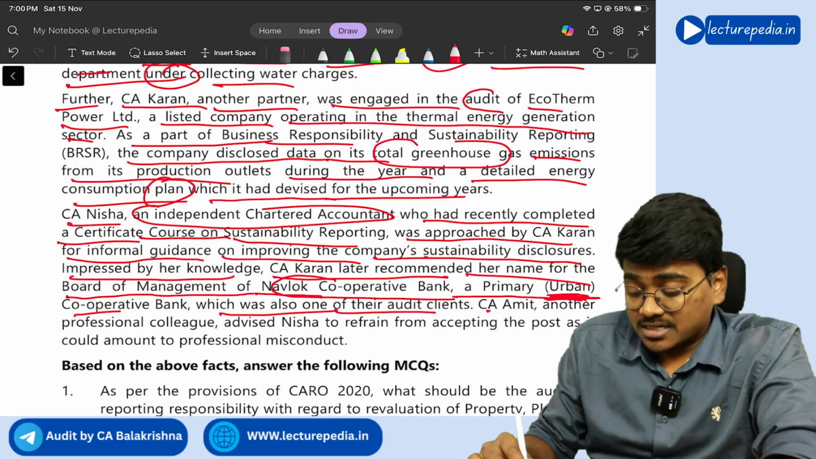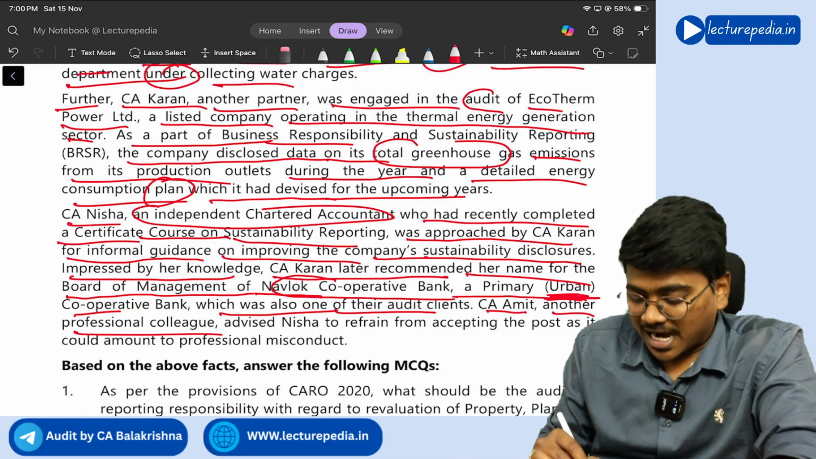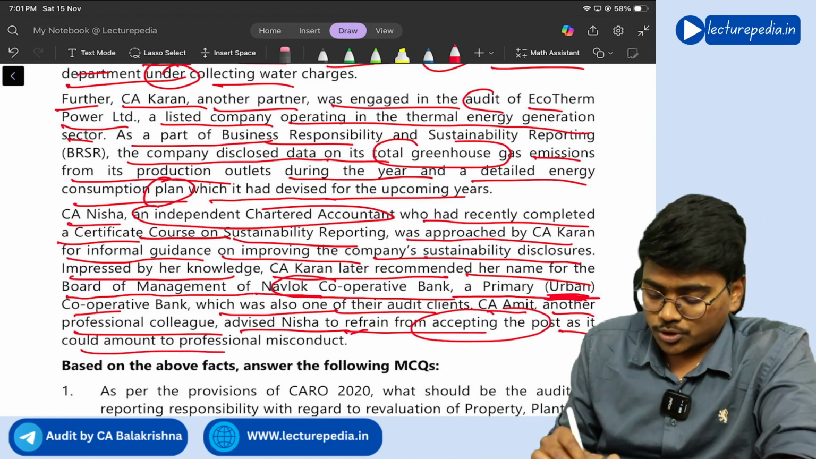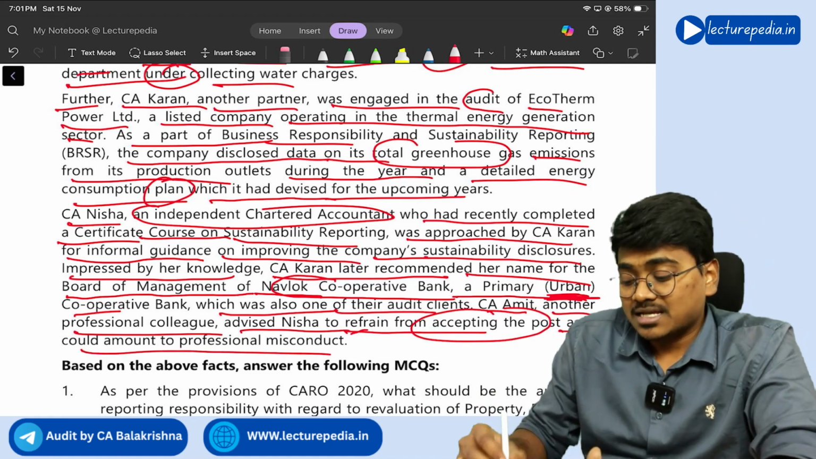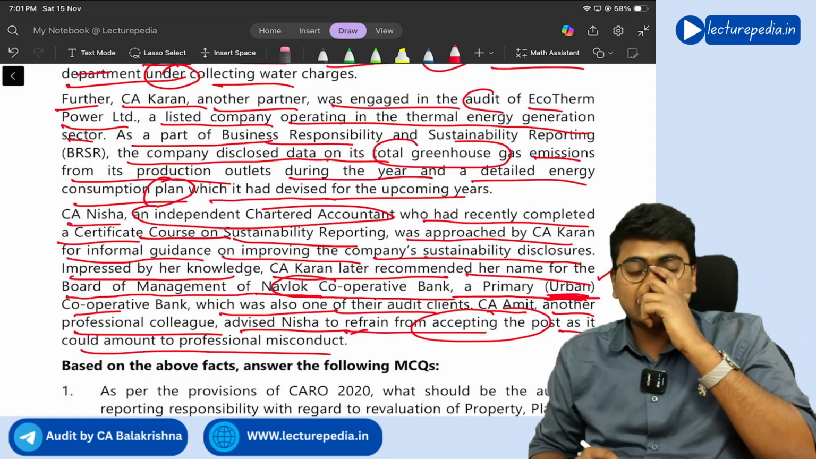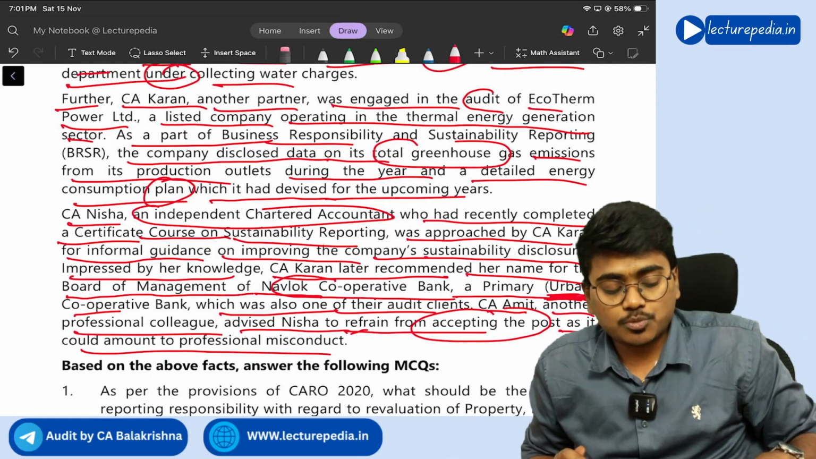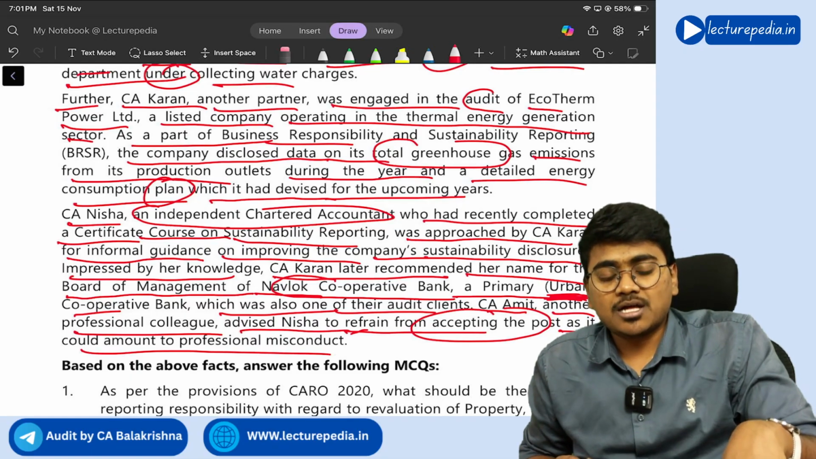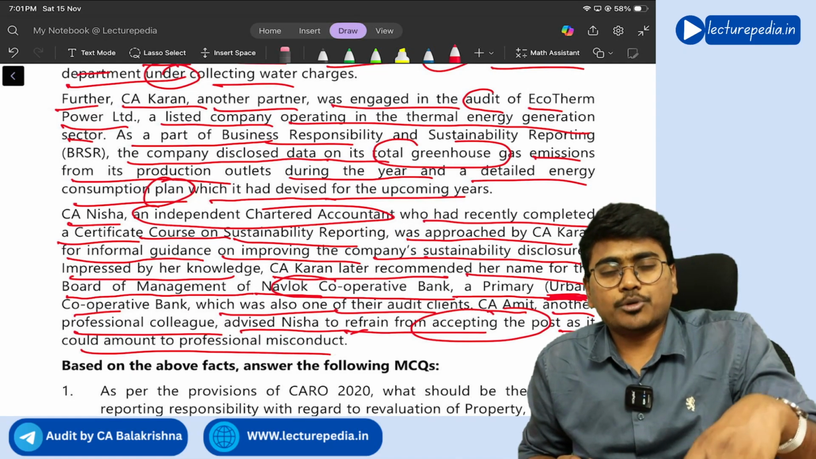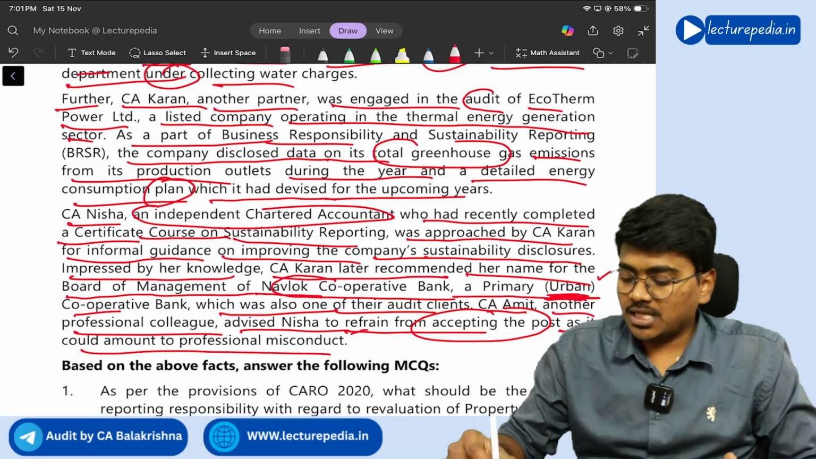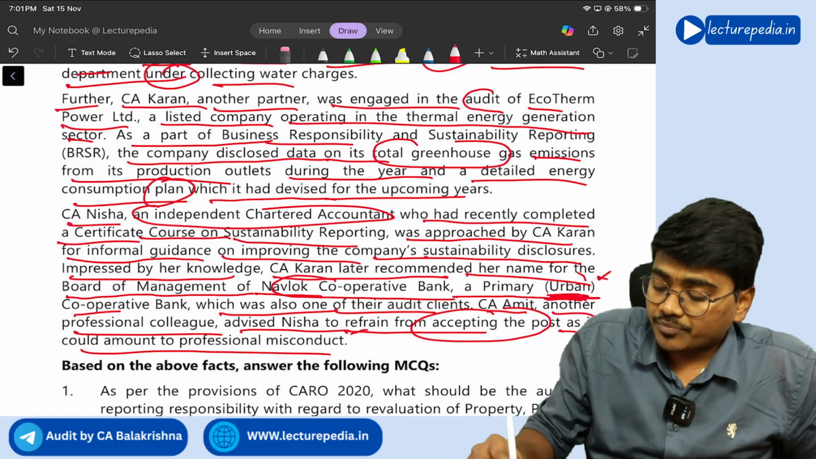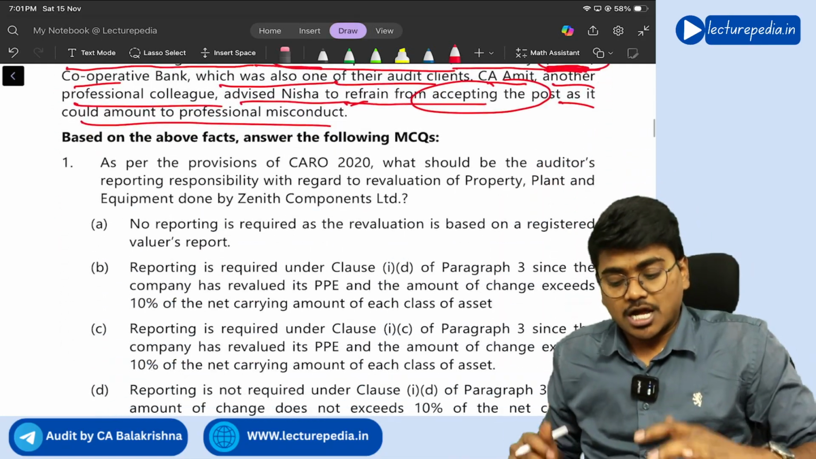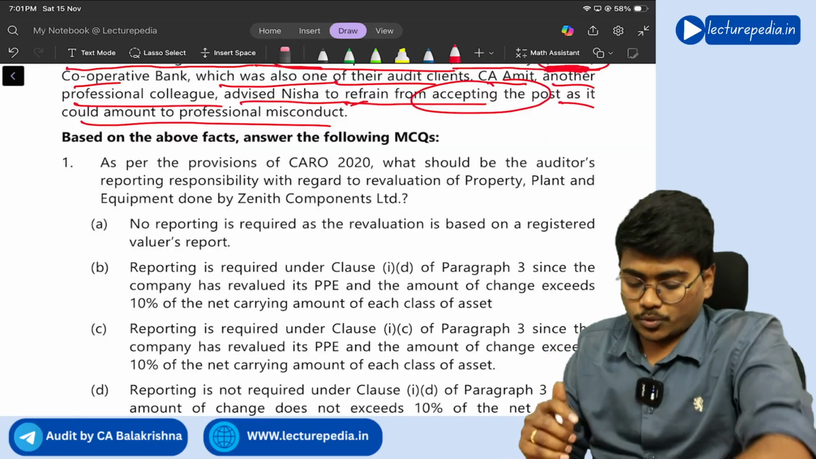The bank was also one of their audit clients. CA Amit, another professional colleague, advised Nisha to refrain from accepting the post as it could amount to professional misconduct. See, since it is an urban cooperative bank, the ICAI Ethical Standards Board has explicitly allowed the auditor to accept the position of board member in the urban cooperative bank. You need to remember, it should be urban. If it is rural, it is not allowed. Okay. Now, based on that scenario, let us solve the MCQs.